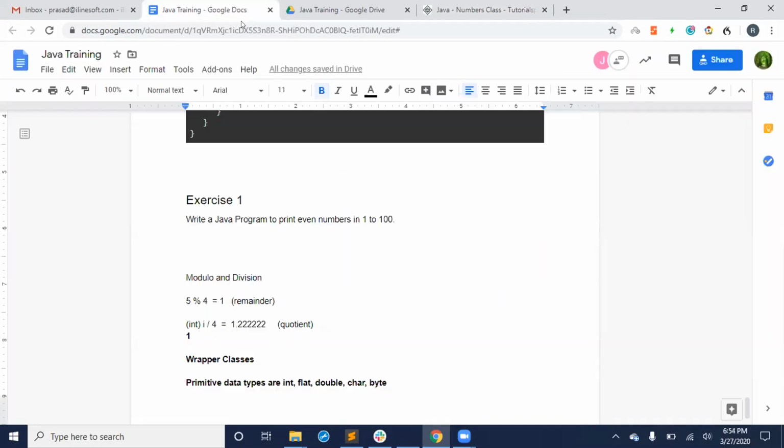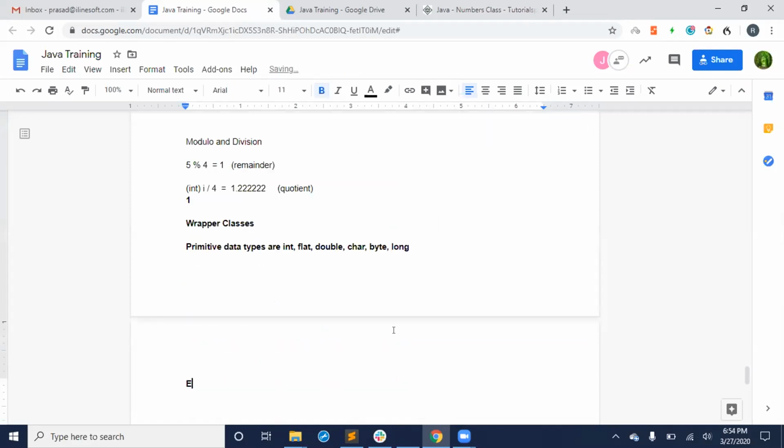Yeah, long is there. Long integer. It has some range specifically. These are the primitive data types. Equivalent Java classes are integer, not float. Sorry.